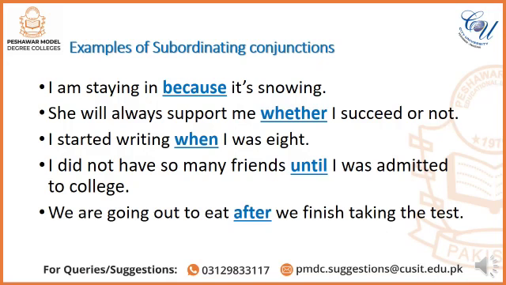I did not have so many friends until I was admitted to college. We are going out to eat after we finish taking the tests. So in these sentences, the subordinating conjunctions because, when, whether, until, after are connecting independent clauses with dependent clauses.